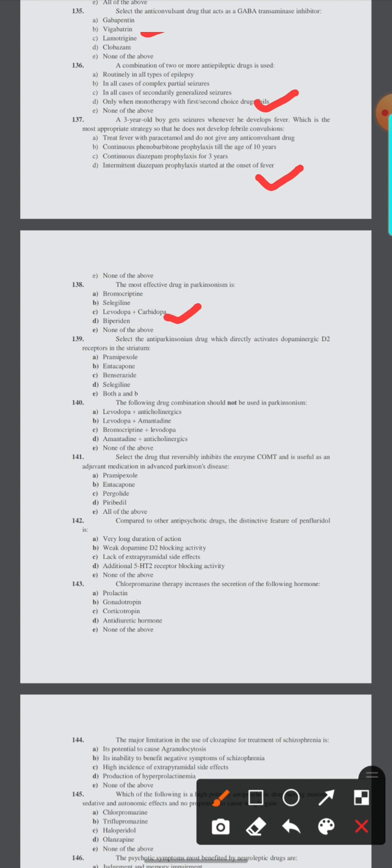139. Select the anti-Parkinson drug which directly activates the dopamine D2 receptor in the striatum. Pramipexole, entacapone, benzhexol, selegiline, or both A and B. Pramipexole.